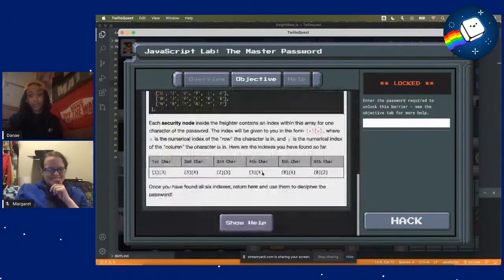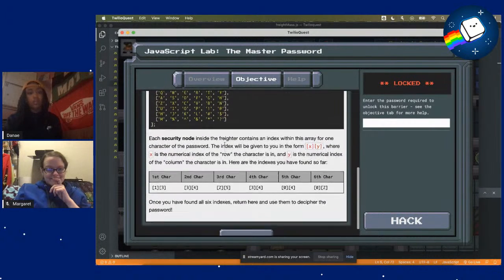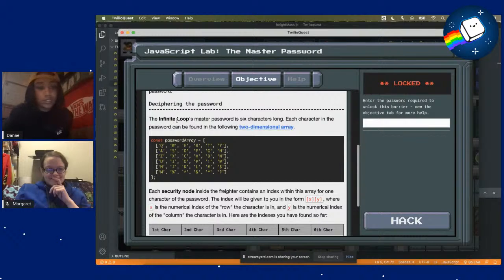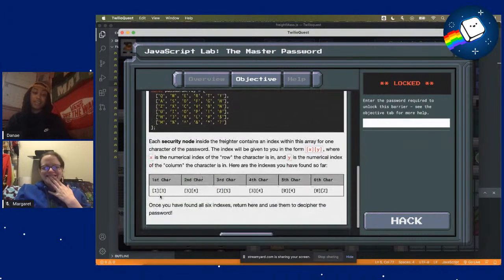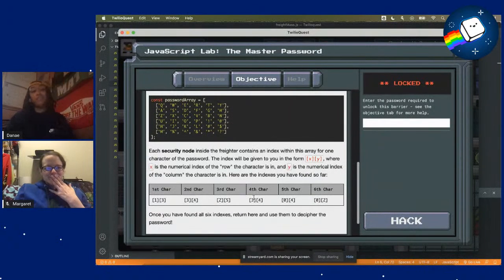So now we have e-security. Let's read this. It's 6. The infinite loop's master password is 6 characters long. Each character in the password can be found in the following 2-dimensional array. Oh, we have to crack the password. Okay, I thought I would just type these in and it'd be the password. No, we have to crack it.